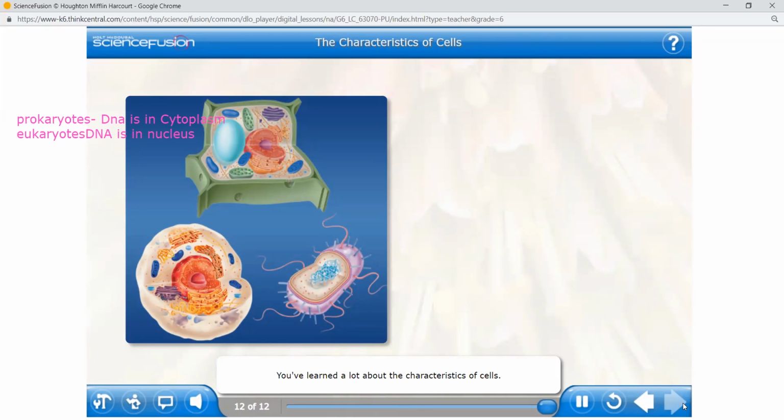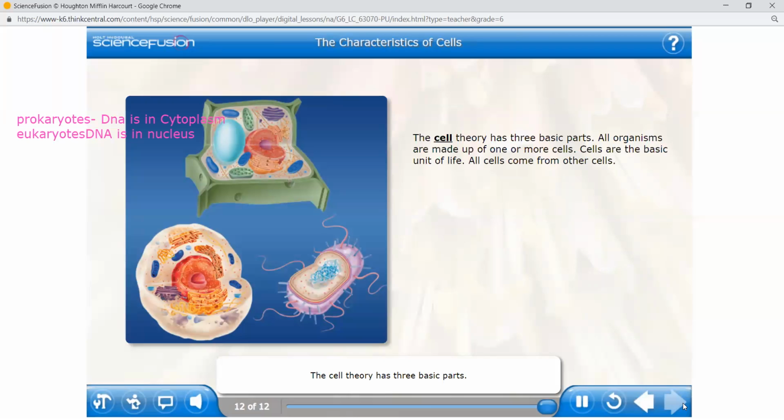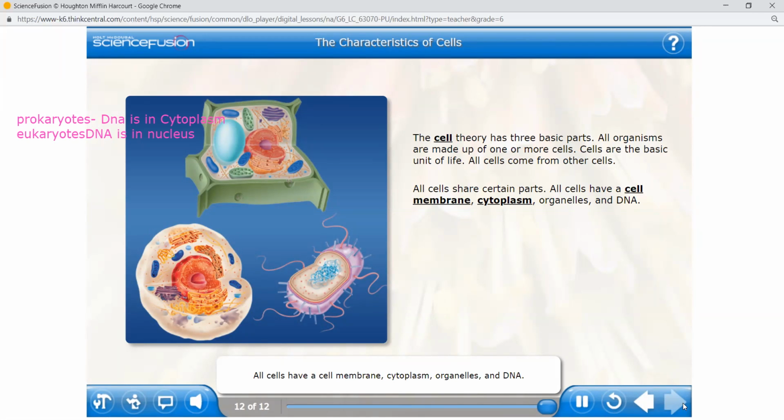You've learned a lot about the characteristics of cells. Before we finish, let's take a quick look at the main points you covered. The cell theory has 3 basic parts. All organisms are made up of 1 or more cells. Cells are the basic unit of life. All cells come from other cells. All cells share certain parts. All cells have a cell membrane, cytoplasm, organelles, and DNA.